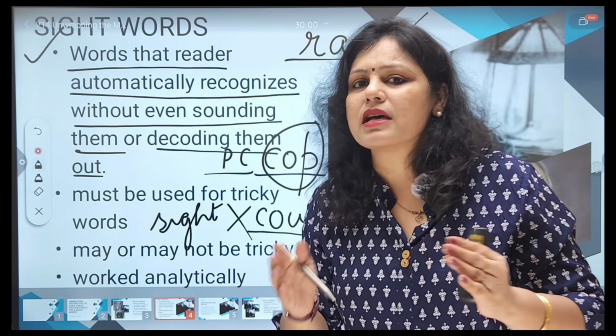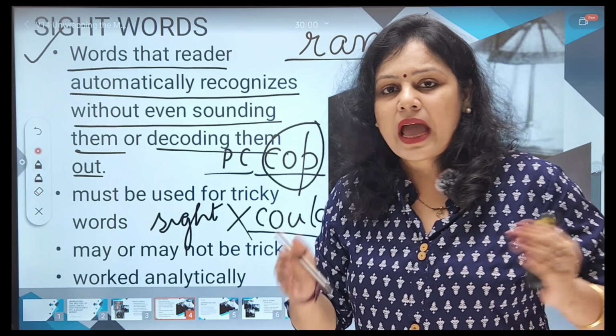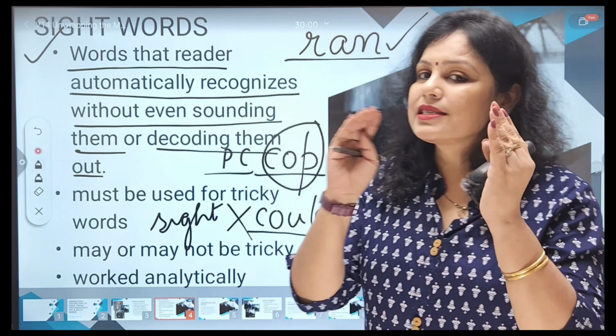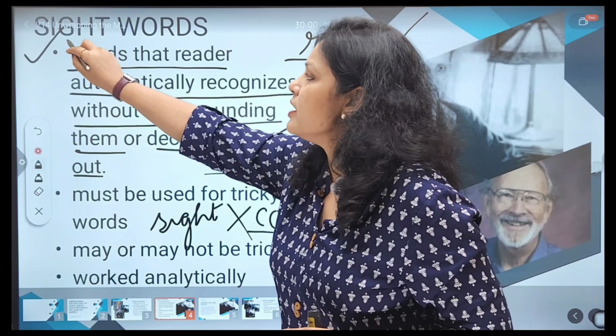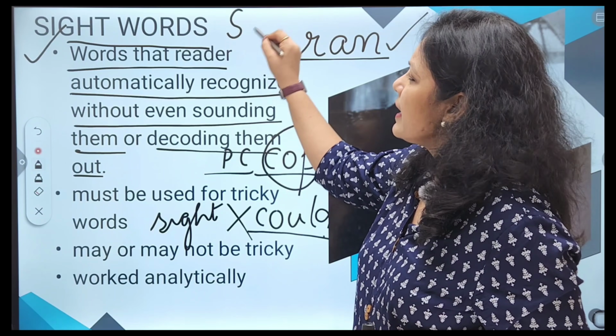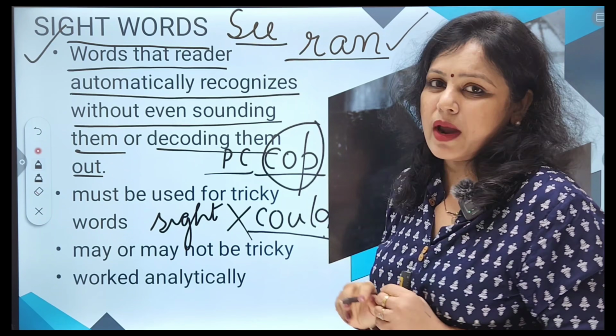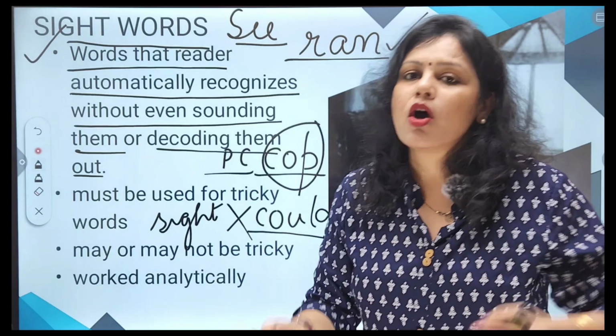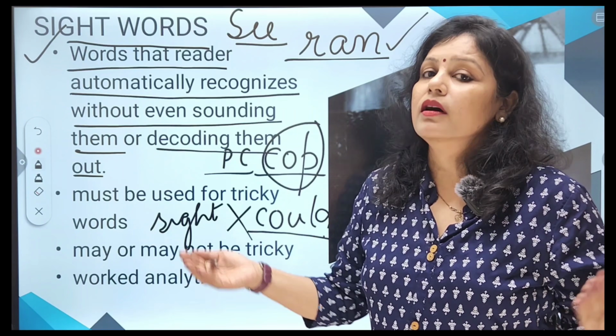So sight word is a methodology actually, and it was incorporated to introduce the tricky words. Sight words are the words which you can see, whether they are phonically correct or phonically irregular words.